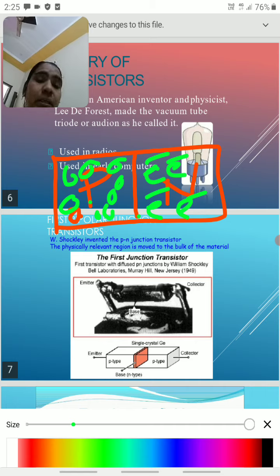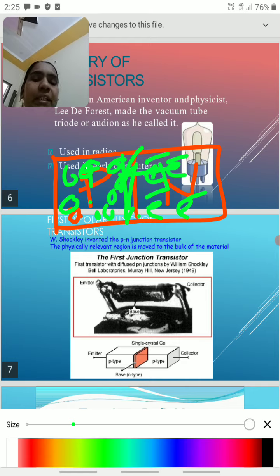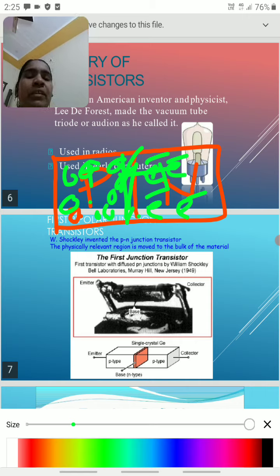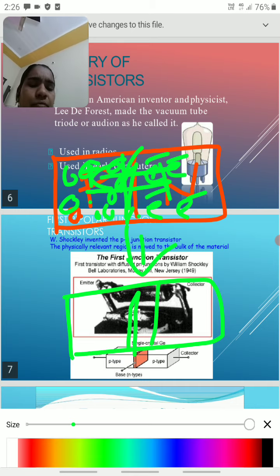Electrons are the majority charge carriers in n-type material. We know this. So this is a positive and this is a negative charge. Automatically, an attraction force takes place between positive and negative charges. Immediately when you join the materials, some holes move to this side and some electrons move to this side. After some time, a depletion layer is formed between the n-type material and the p-type material.